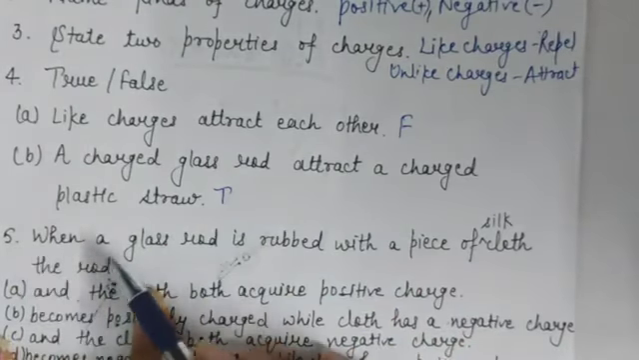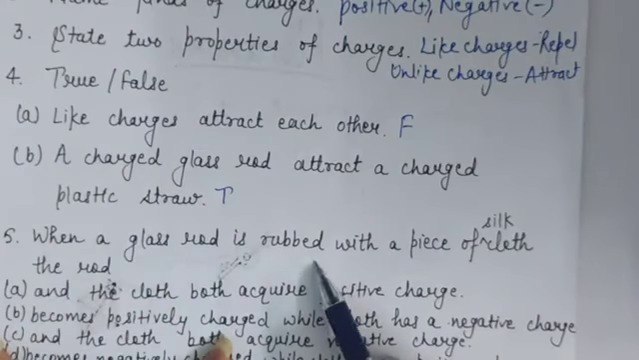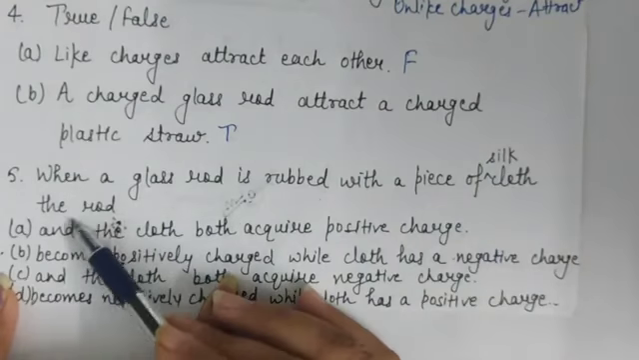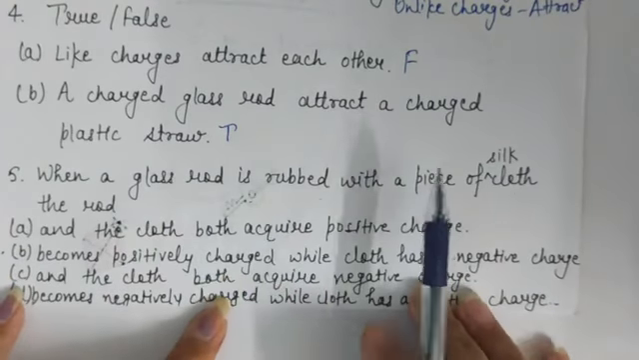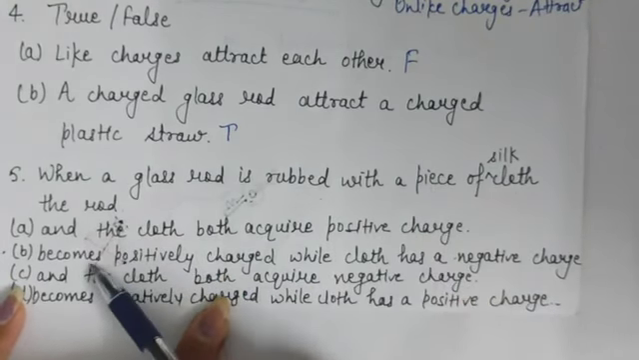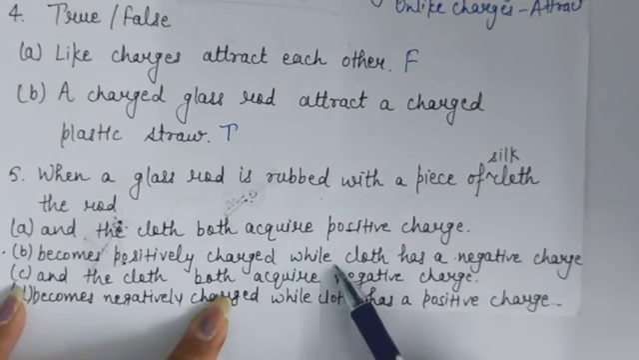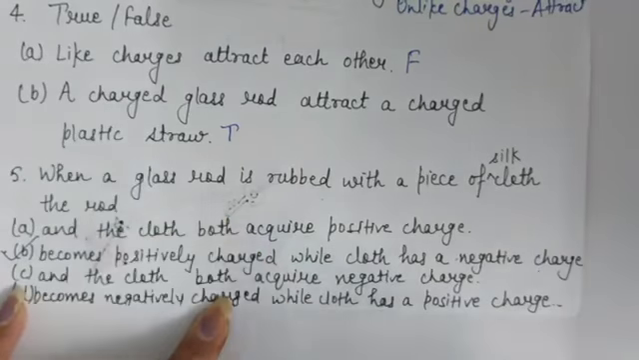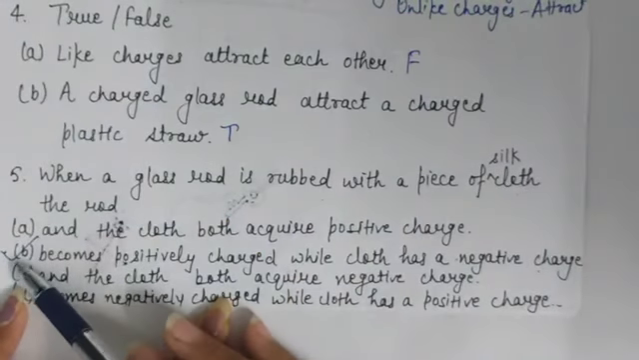Question number 5 was, when a glass rod is rubbed with a piece of silk cloth, the rod, the correct option is, the rod becomes positively charged while the cloth has a negative charge. So the correct option is B.